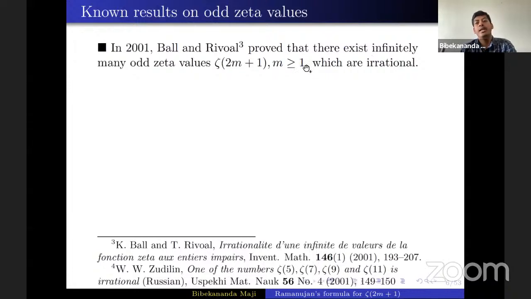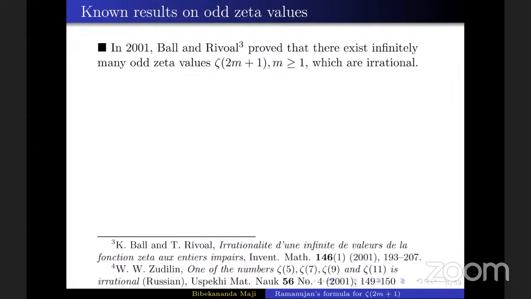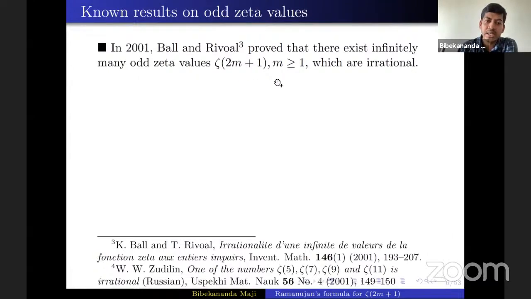Mainly they have proved that if you consider the field generated by Q with these odd zeta values, then the degree of the extension has a big lower bound, a constant times log n. Okay, like if you consider n odd zeta values, when n tends to infinity, then the degree goes to infinity. So from there, one can say that there will be infinitely many odd zeta values which are irrational. But if you want to say whether, for example, zeta 5 or zeta 7 is irrational or not, that we cannot say from their result.